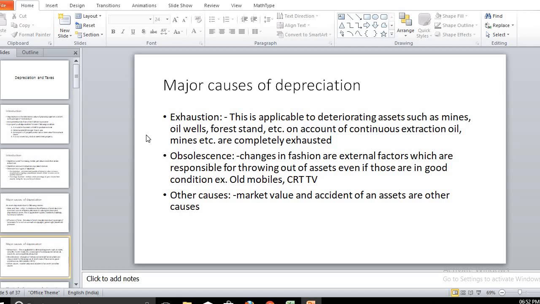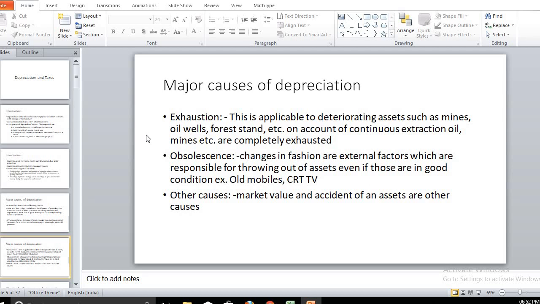This is another cause, obsolescence. Obsolescence is nothing but, due to certain inventions or innovations, old products are replaced. For such cases, we should consider depreciation. As new inventions come into the market, old products are replaced. Consider old mobiles.